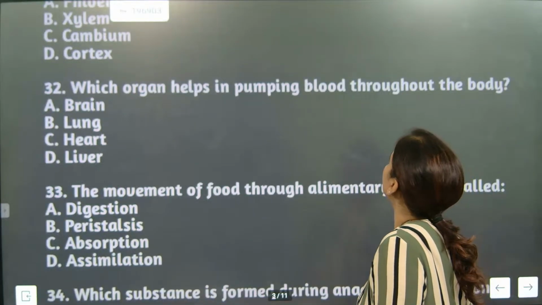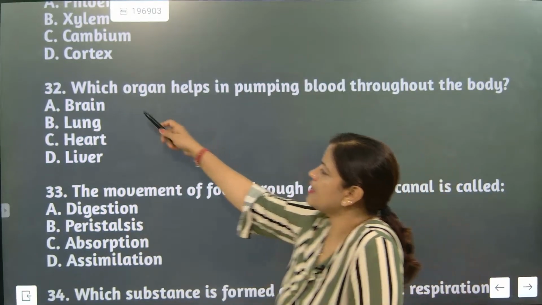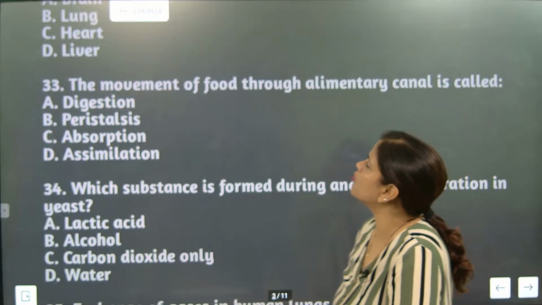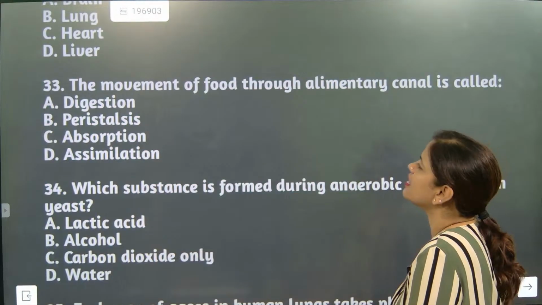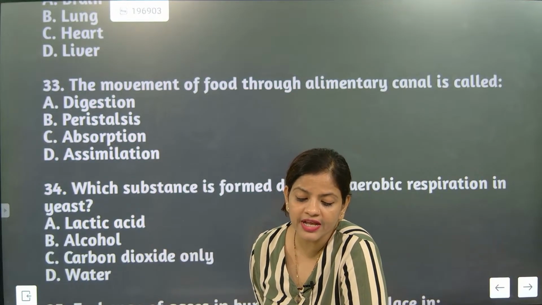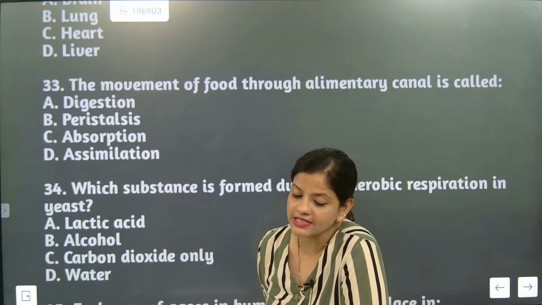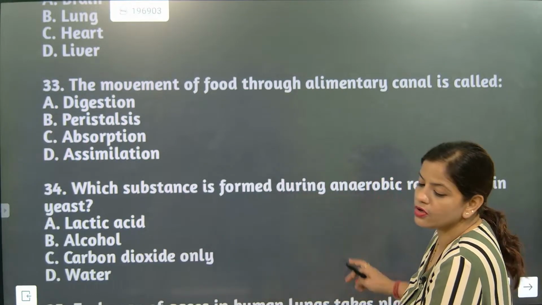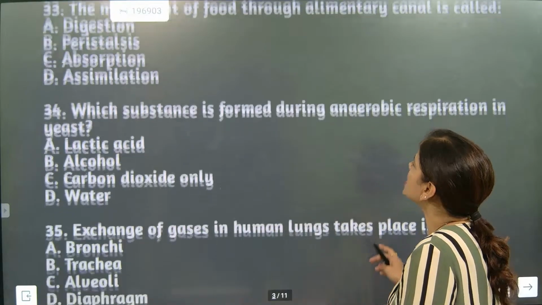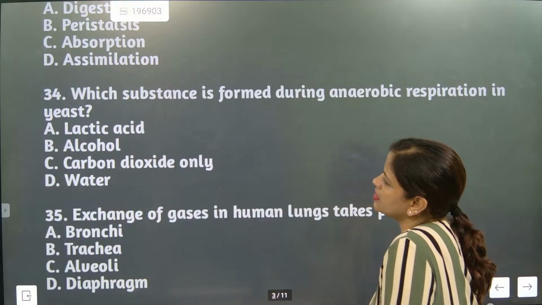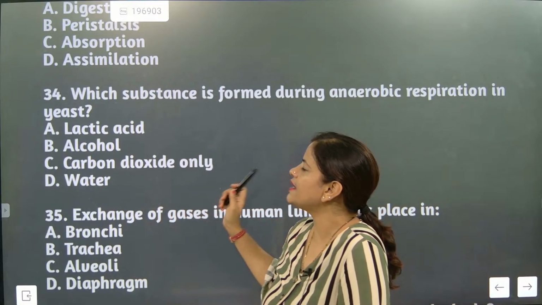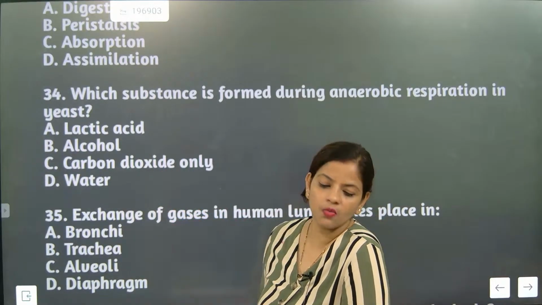Which organ helps in pumping blood throughout the body? Brain, lung, heart or liver? The correct answer is heart. The movement of food through the alimentary canal is called peristalsis. Very good. Online children are giving answers very fast. Next one: which substance is formed during anaerobic respiration? Lactic acid. Absolutely, because in yeast fermentation it is alcohol, carbon dioxide and water.